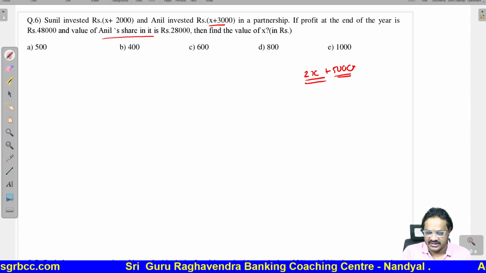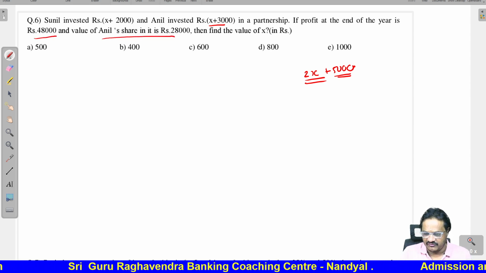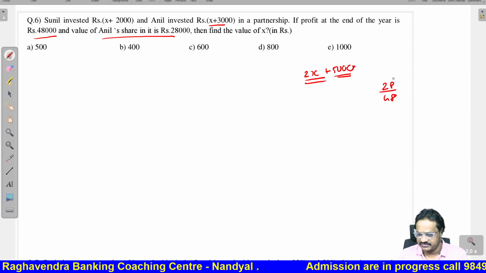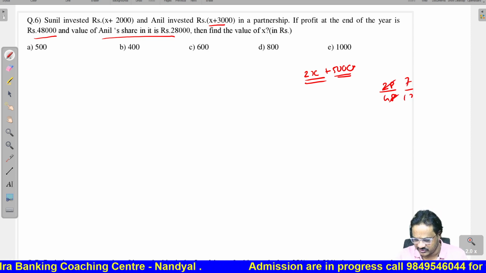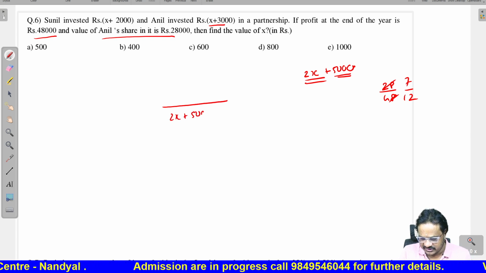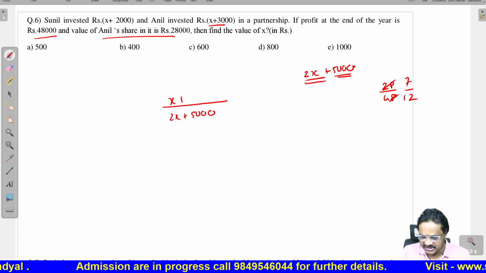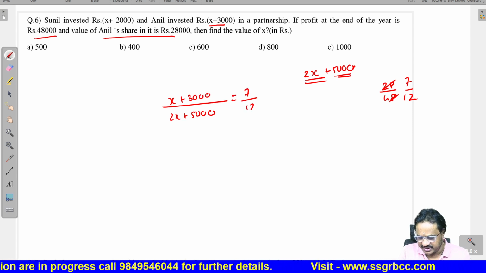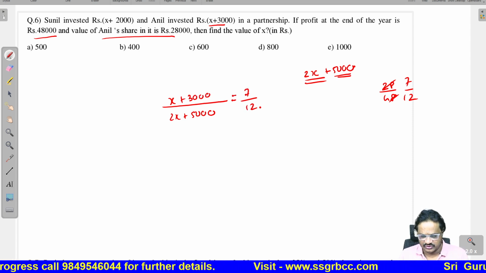Then Anil's share is 28 out of 48. If you simplify this, 4 7s are 28, 4 12s are 48, so it is 7 by 12. Total is 2x plus 5000, and in this Anil's is x plus 3000, that is 7 by 12. Now, we should do the calculation.